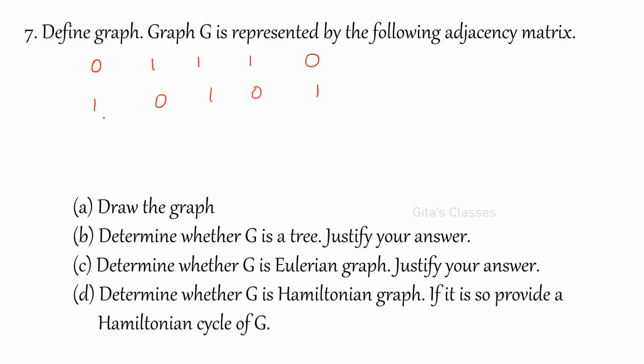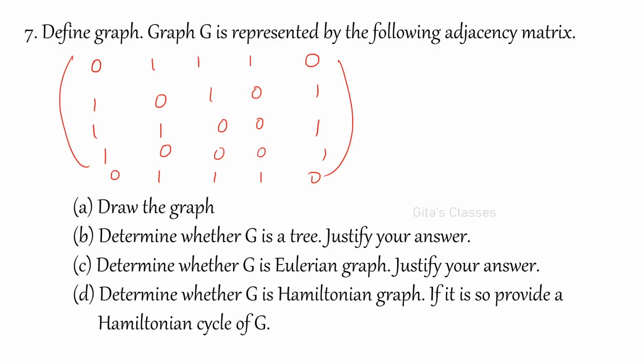This is the second row, and 1, 1, 0, 0, 1 and 1, 0, 0, 0, 1, 0, 1, 1, 1, 0. This is the matrix given. Now draw the graph and determine whether G is a tree. Justify your answer.